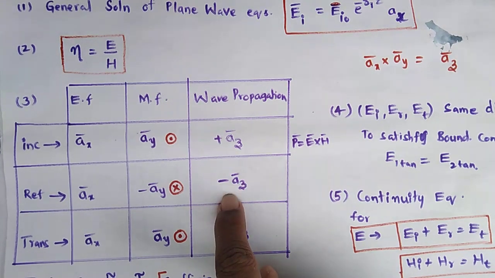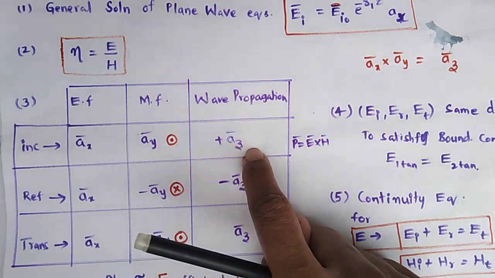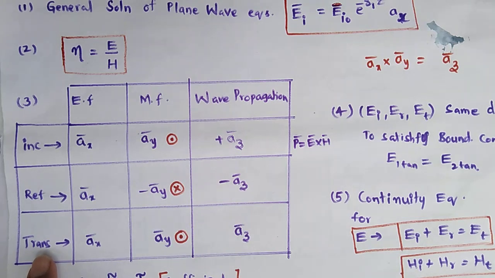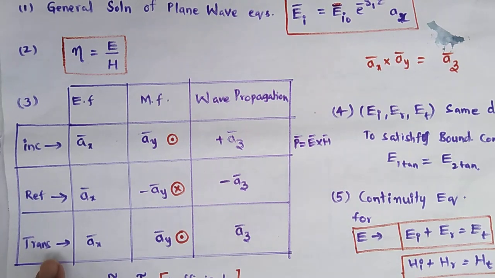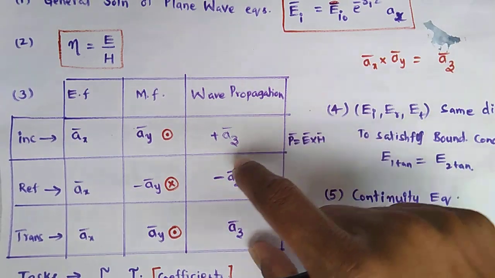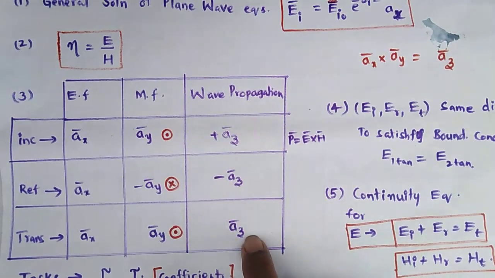That's why I am indicating minus az. My wave is propagated along the positive direction, so the wave coming back is minus az. In medium 2, my wave is transmitted, so the direction I am considering is along plus az. These are the wave propagation directions for the incident, reflected and transmitted waves.